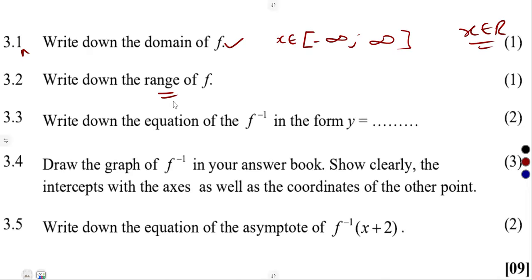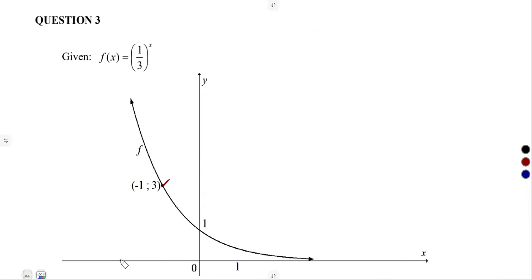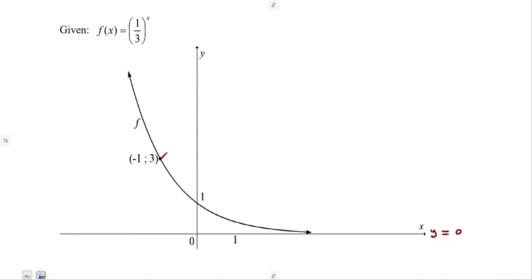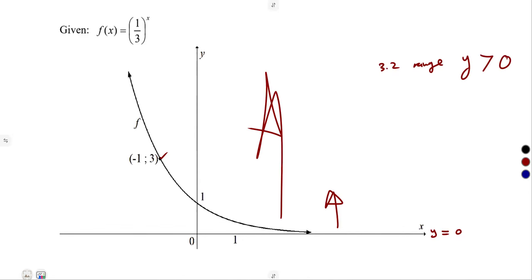Then the range, the y values, they are affected. As we can see, the x-axis is our asymptote. y is equal to 0. It's our asymptote, meaning say the graph is above the x-axis, above y is equal to 0. The graph cannot be found at y is equal to 0 or below. So meaning to say, as part of our range, y is supposed to be greater than 0, above the x-axis. All right.